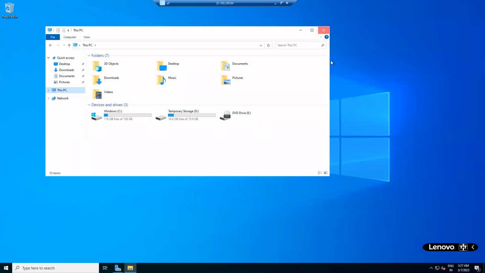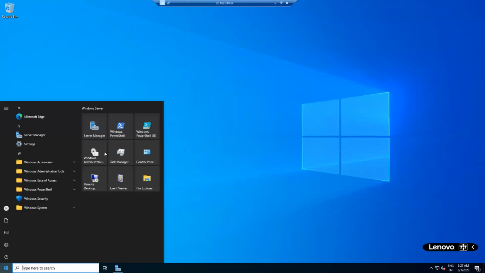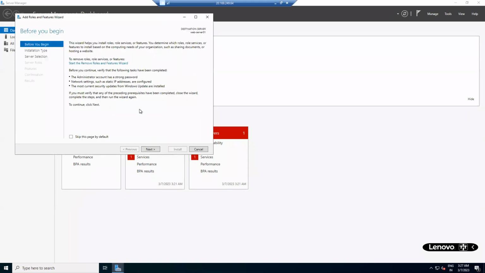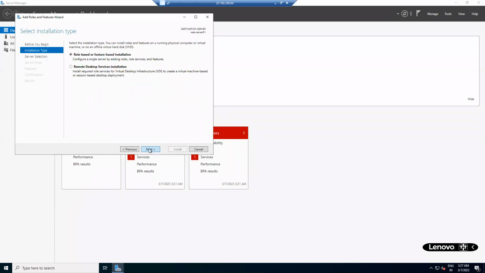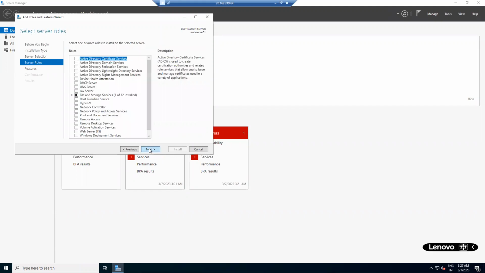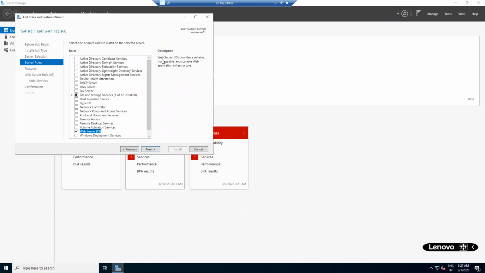Now, how to install IIS? Go to Start, Server Manager. Add roles and features. Next. Next. See, there is IIS. This is the web server. The web server provides a reliable, manageable, and scalable web application infrastructure. Next.